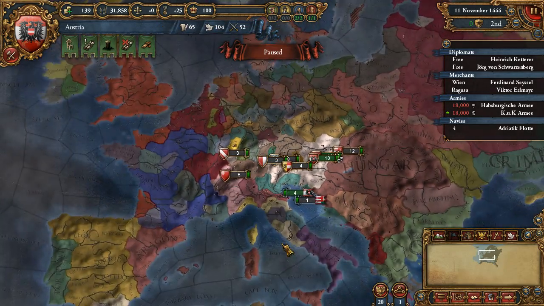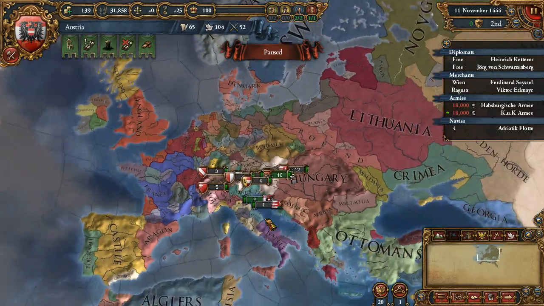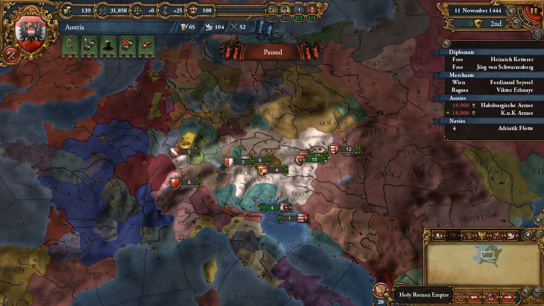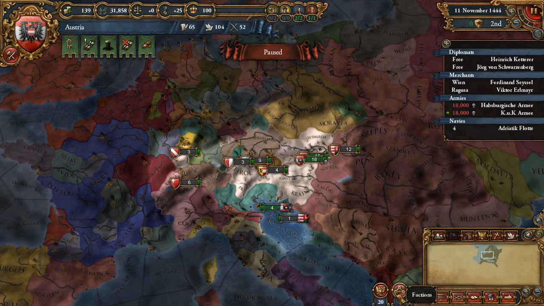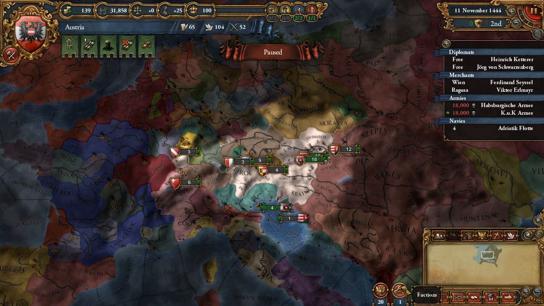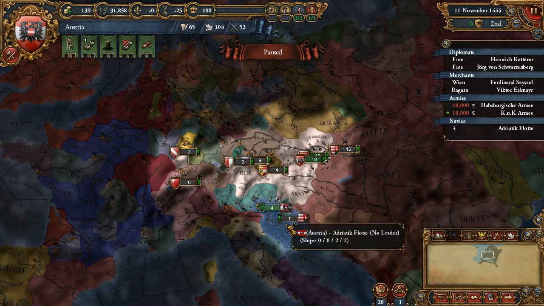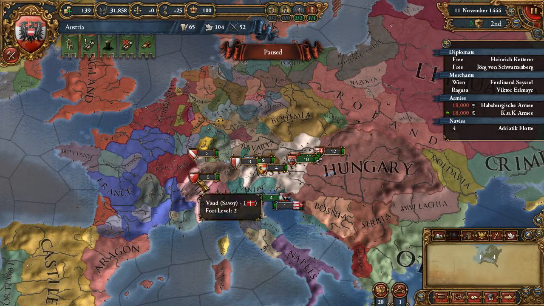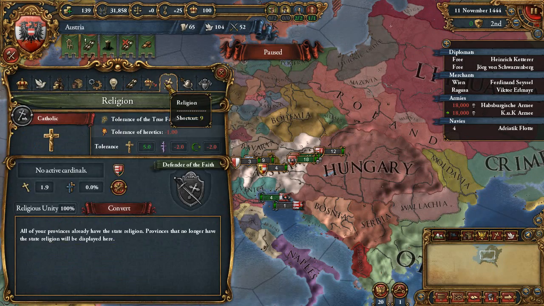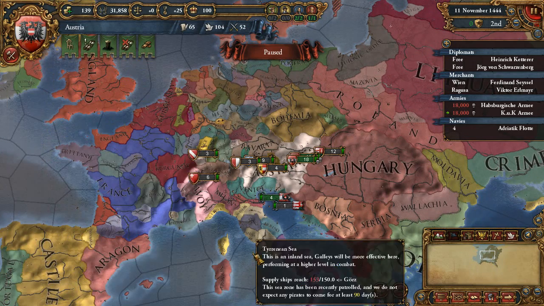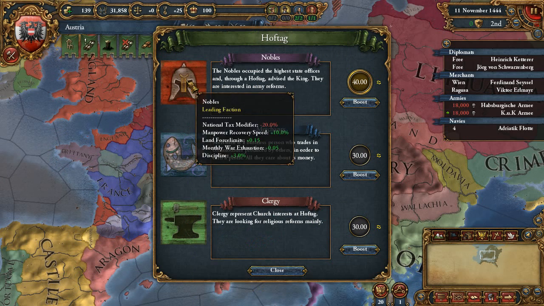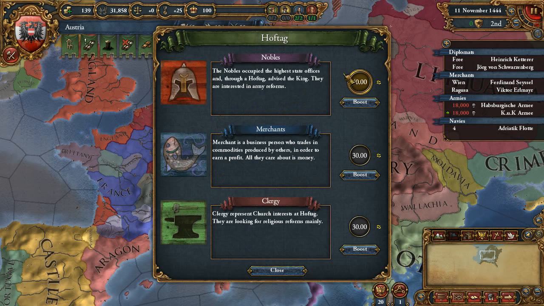But actually, for Catholic nations, factions are a little bit weird because they overlap with the papacy interface, and I'm very used to the papacy button being over there. I mean, yeah, factions are a pretty interesting mechanic.